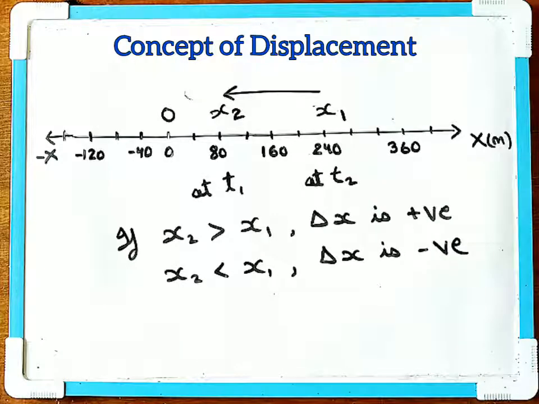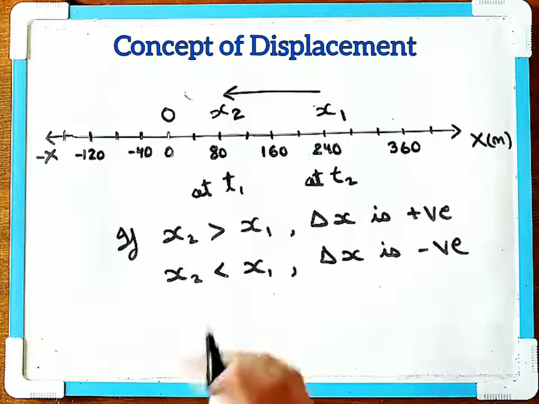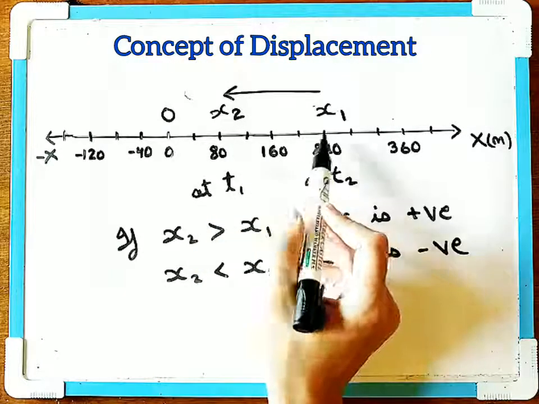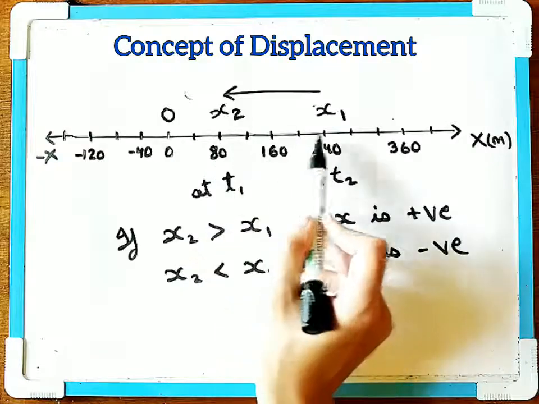So your displacement can be positive, it can be negative. It can also be zero. Displacement can also have a zero value, unlike path length, which cannot have a zero value. And path length also cannot have a negative value, but displacement can have a negative value. Now if you take the path length in this case, just take the distance from here to here, which is 160.